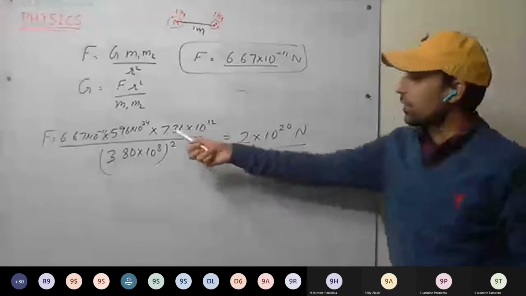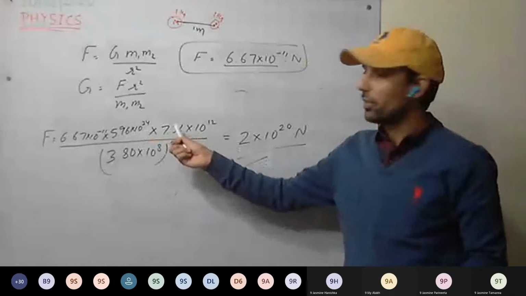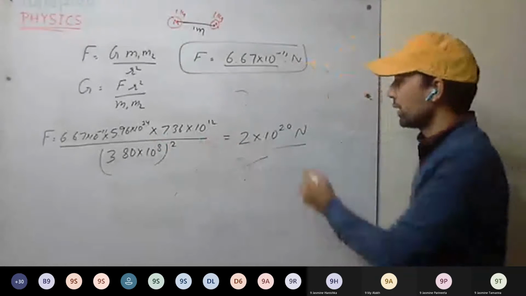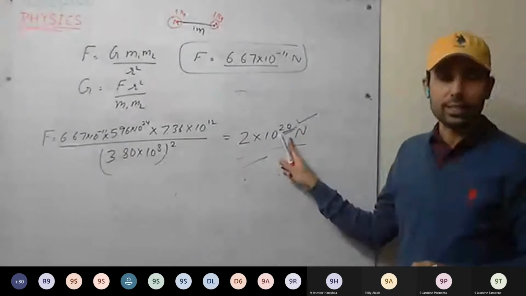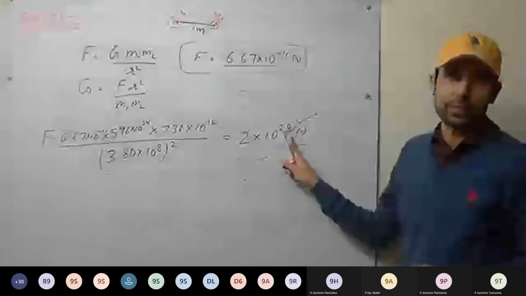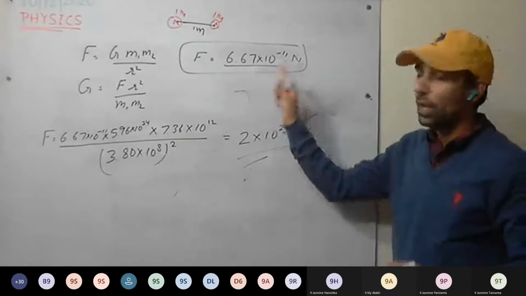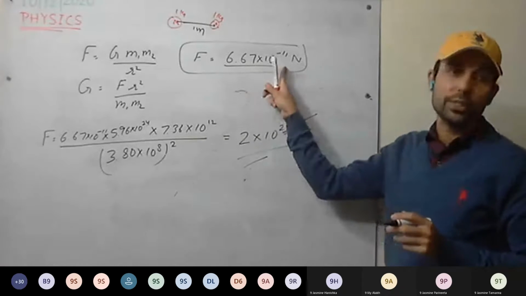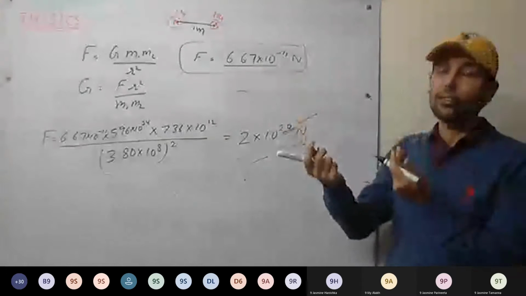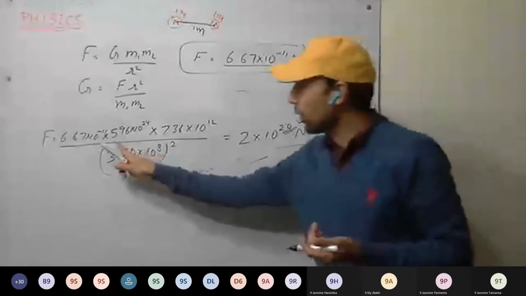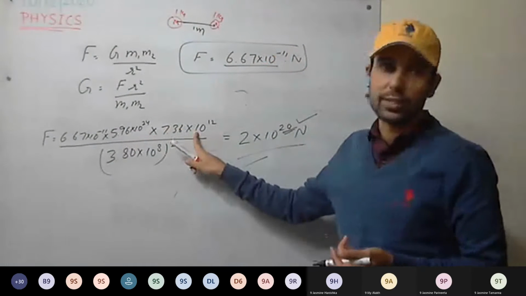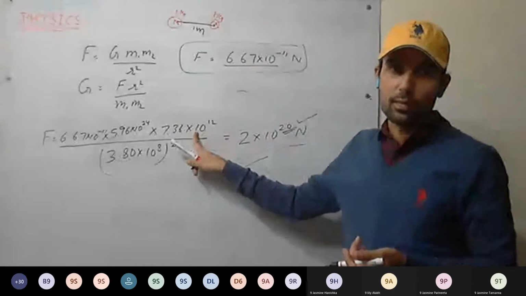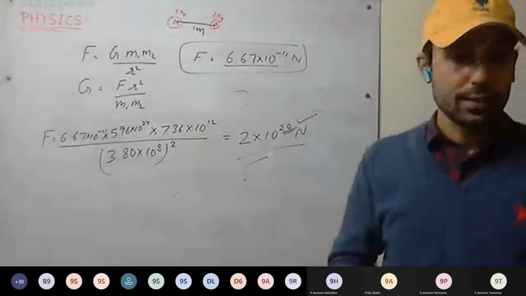Now you can see here, when the heavenly bodies are there, when the mass is very large, the gravitational force becomes significant. Is this clear? For smaller bodies, gravitational force is not very significant because it is a very weak force. But for heavenly bodies, it becomes significant because of the mass of the bodies. Is this clear?